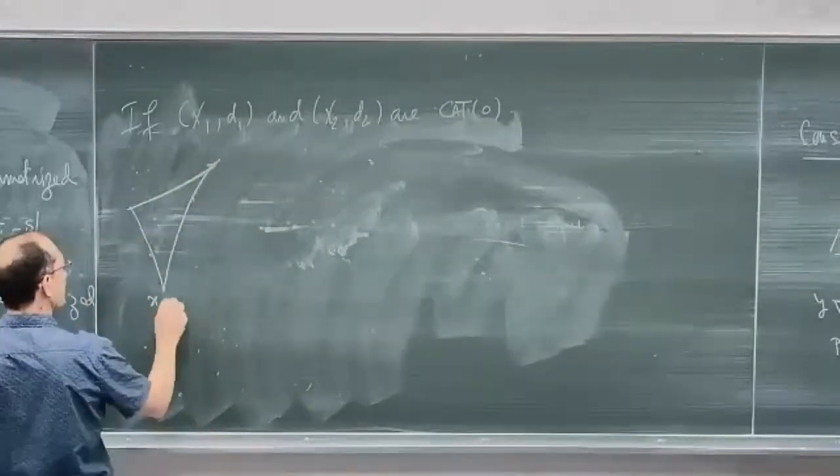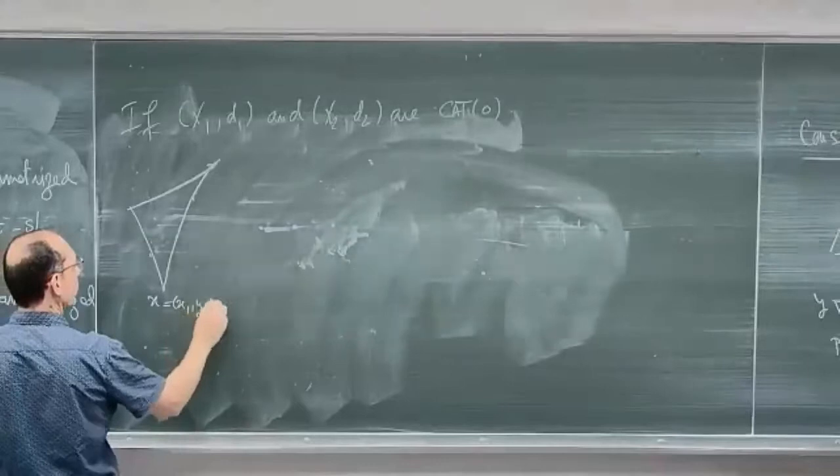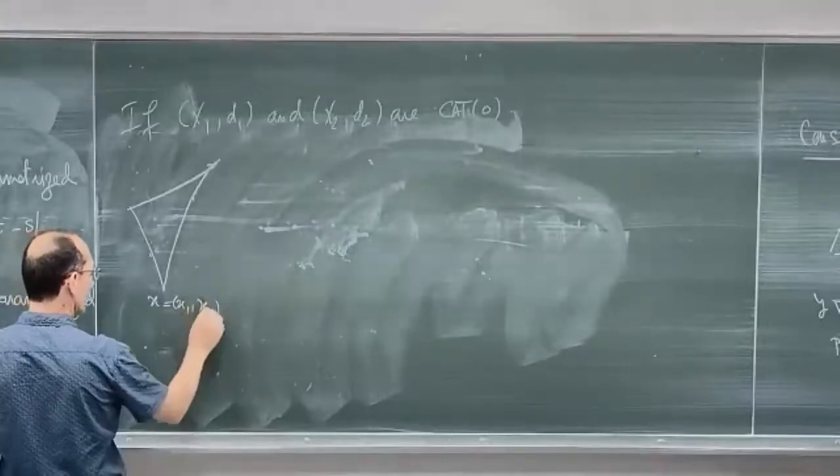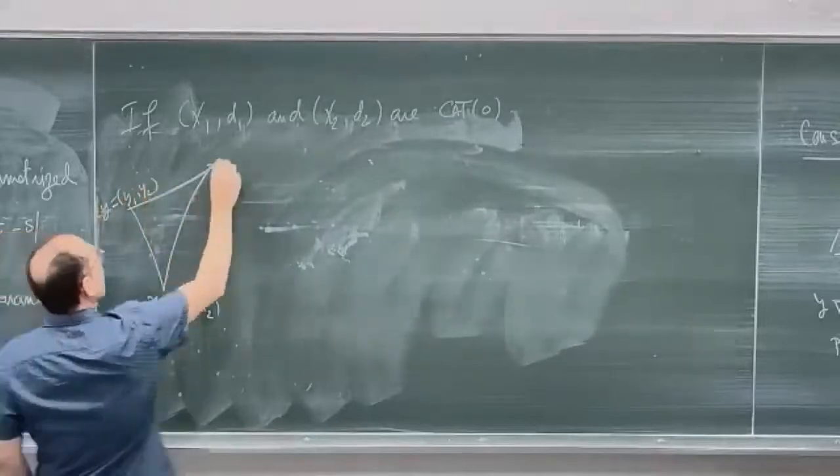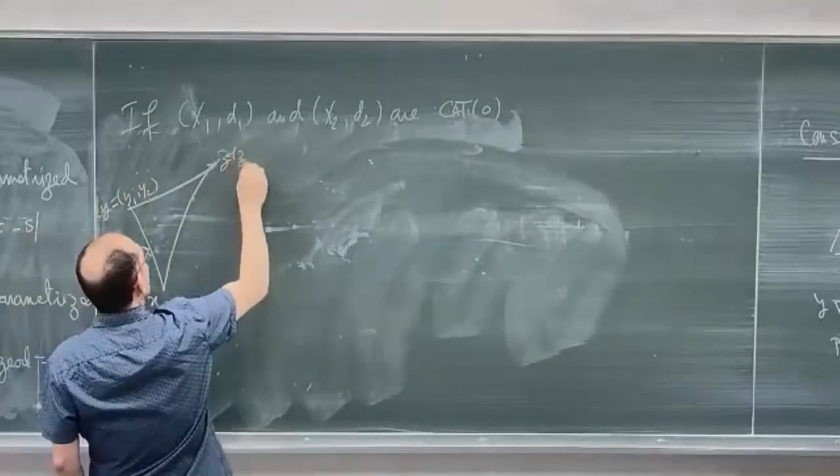So I have X, which is (X1, X2), and Y, which is (Y1, Y2), and Z, which is (Z1, Z2).